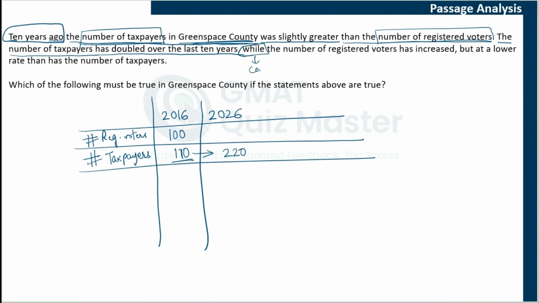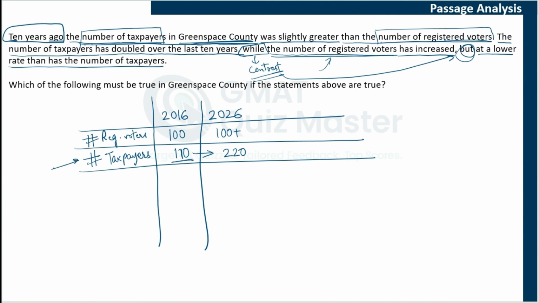While means we are going to read a contrast now. While the number of registered voters, so now we are going to talk most likely about the change in number of registered voters in this duration, and that is contrasting. So let's see what the contrast is. This number has increased, so it is 100 plus now, in line with the number of taxpayers, it has also increased, but again the same contrast, at a lower rate than has the number of taxpayers. So this is the contrast, that it has not increased as much or at the same rate as the number of taxpayers has increased.